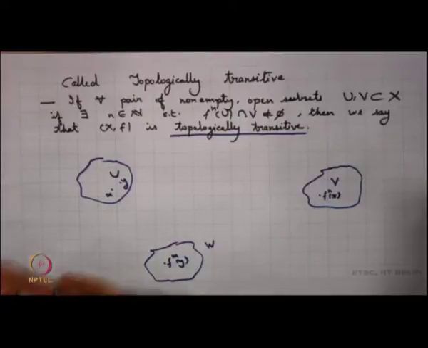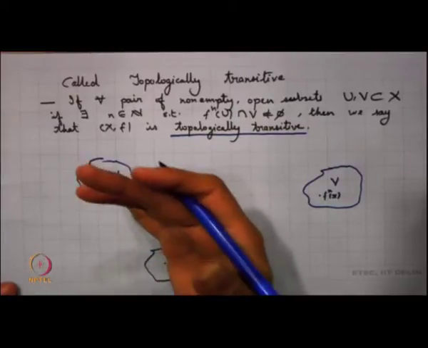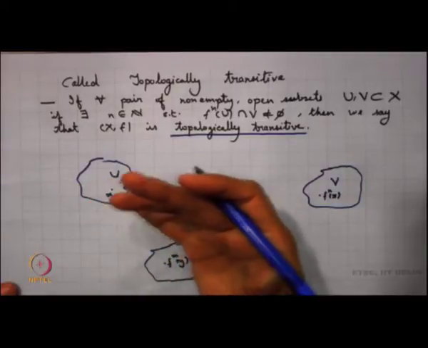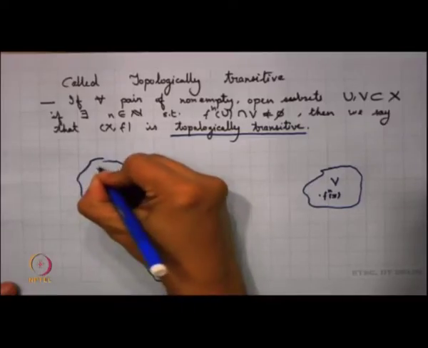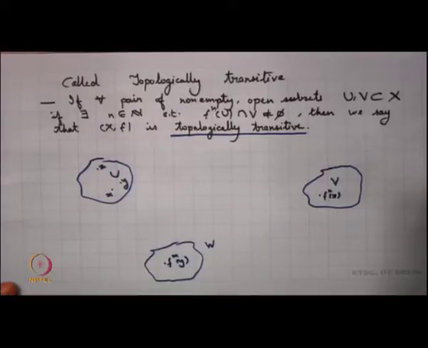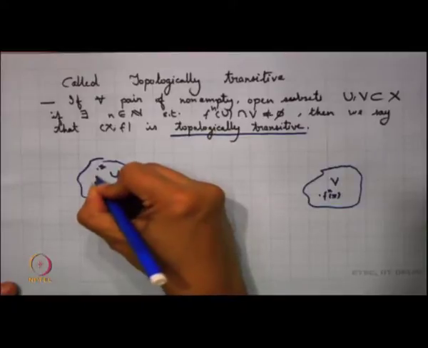I could also think of the pair U with itself. Once we think of the pair U with itself, then there should be some k such that f^k(U) intersection U is non-empty. That means I should have some point z here such that f^k(z) is also in U.